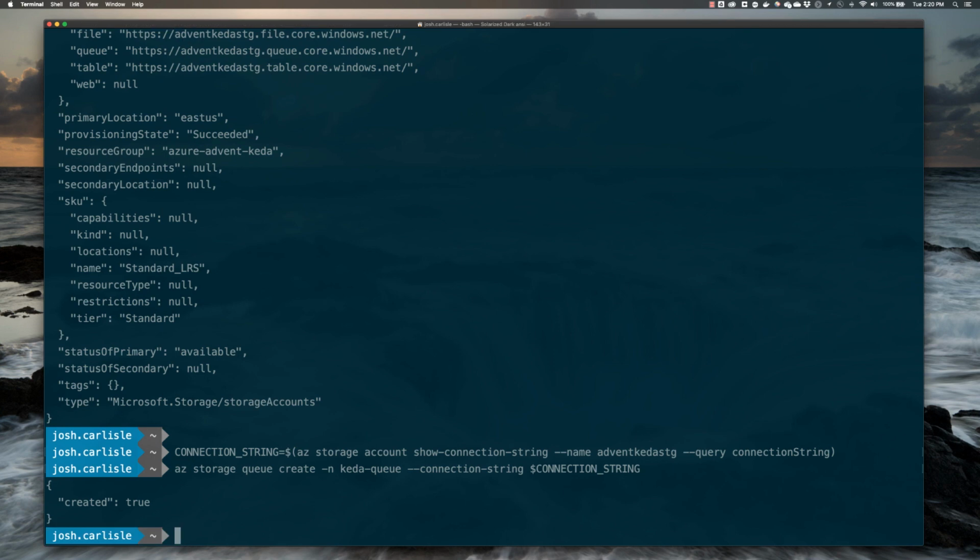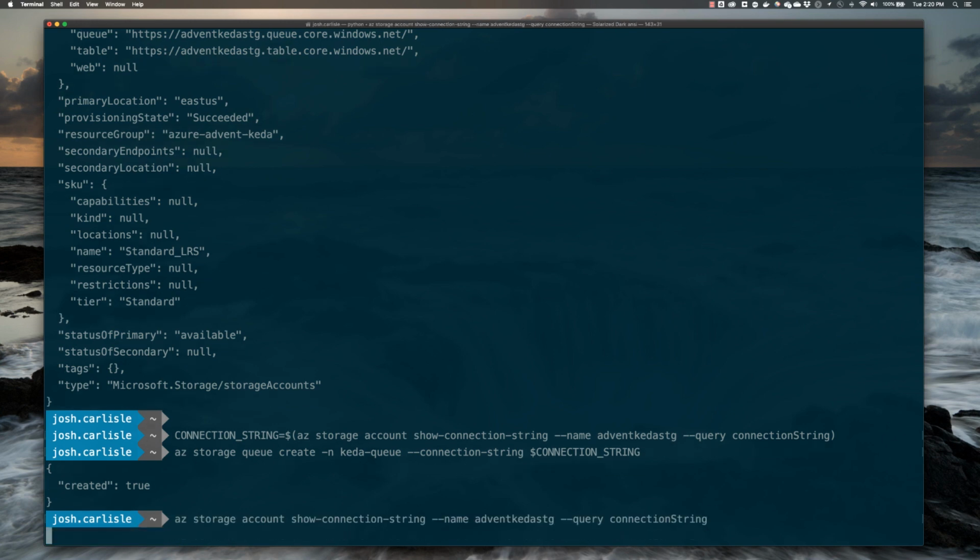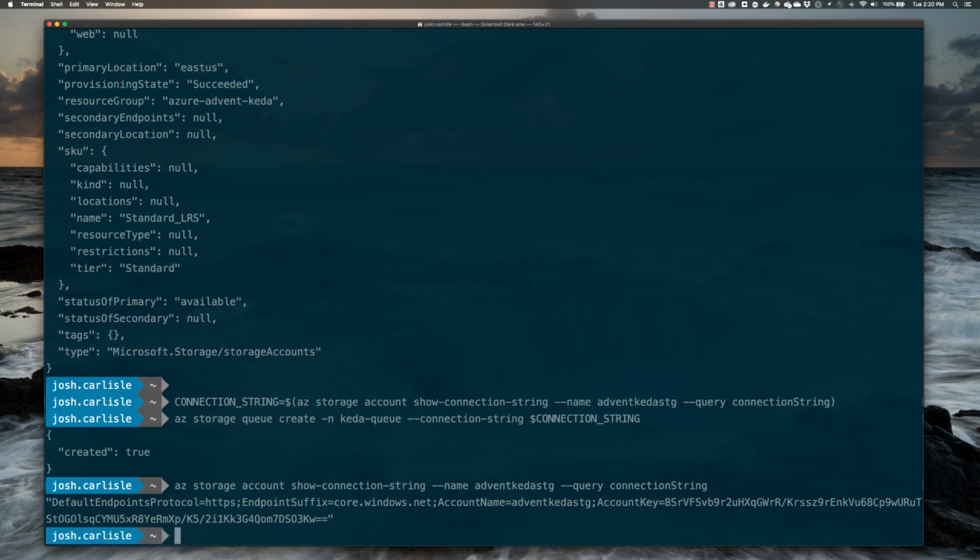Now that we've created the queue, I actually want to grab and view the actual connection string. We're going to use that later when we create the Azure function. Now it's worth mentioning for any of you who are interested in copying that actual connection string that is valid, this is going to be deleted after the demo, so you won't have any luck having any fun there.